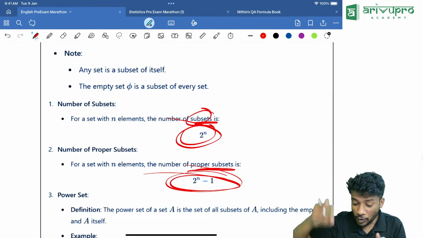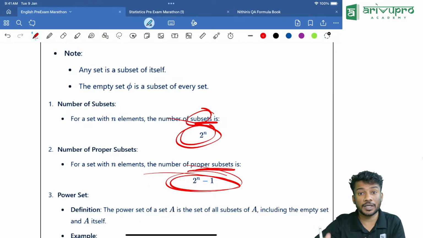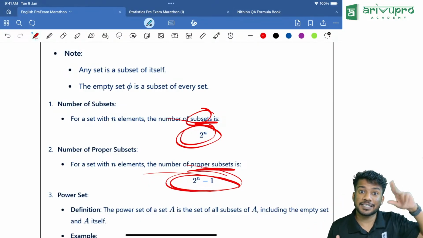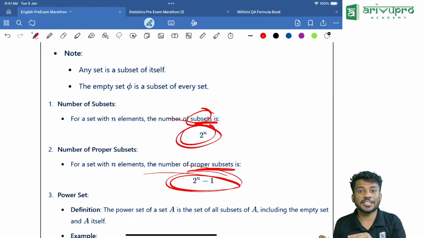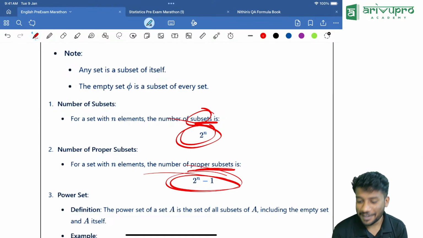Yesterday while learning, we already discussed that 2 raised to n is the number of ways of answering n questions. And 2 raised to n minus 1 is the number of ways in which at least 1 question is answered.